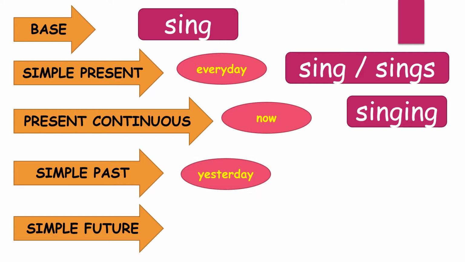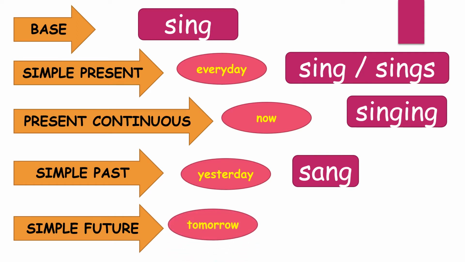What if the action took place yesterday, or maybe a while ago, or last night, or probably last week? So we use the past tense of the verb sing, which is sang. I sang yesterday. We sang last night. They sang a while ago.